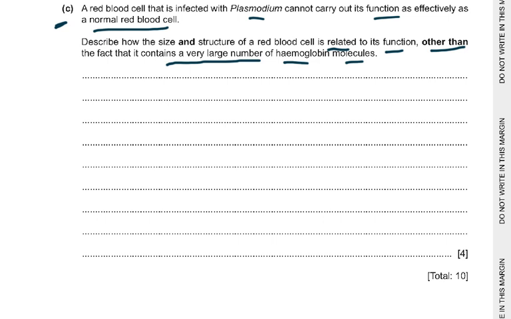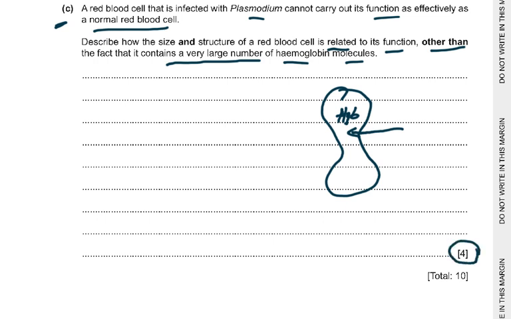Then it's a biconcave disc, so it increases the surface area for the uptake of oxygen. And also the fact that it's biconcave reduces the distance for the diffusion of oxygen to bind with hemoglobin. Because it's a biconcave disc like this, the oxygen just has to cross in here and binds with the hemoglobin inside. So the hemoglobin is inside the red blood cells, it easily binds to it. So there were about 9 points, and you have to give me 4 only.